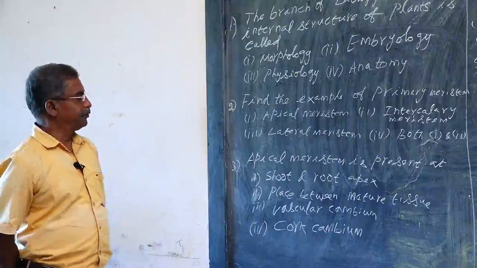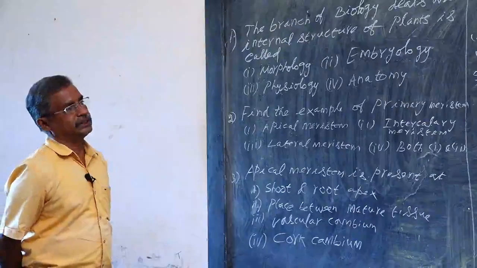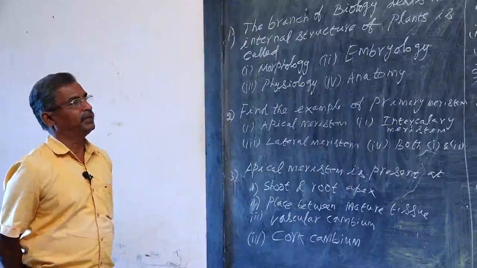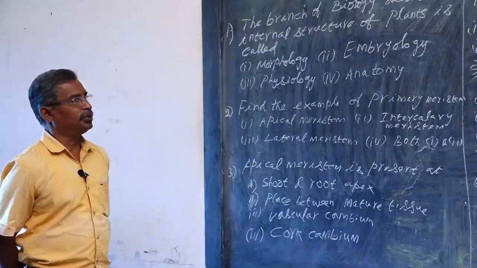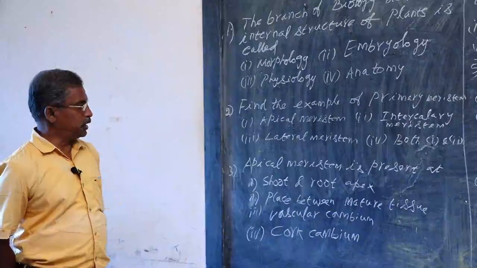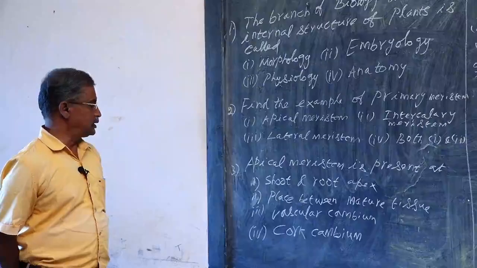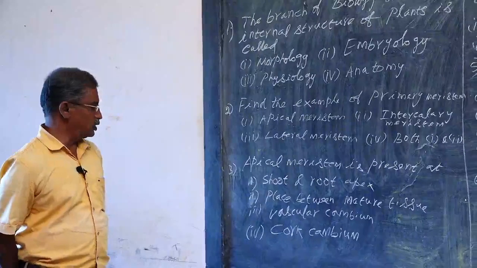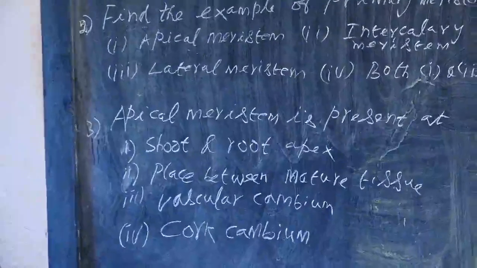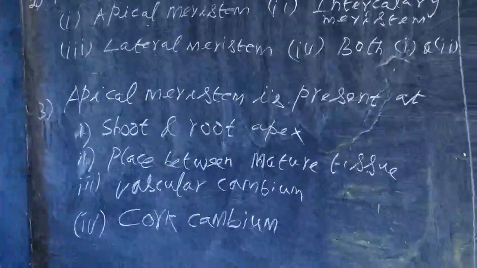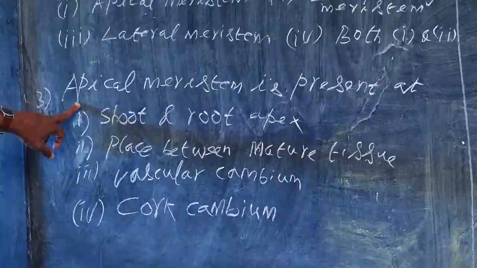Then the third question: apical meristem is present at. As we already studied, apical meristem is present in the apices of the plant body, either shoot apex or root apex. The options are: shoot and root apex; second option, placed between mature tissue; third option, vascular cambium; fourth option, cork cambium. Apical meristem is found in the apices of the plant body, either shoot apex or root apex. So option 1 is the correct option.